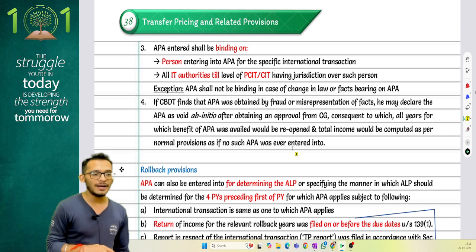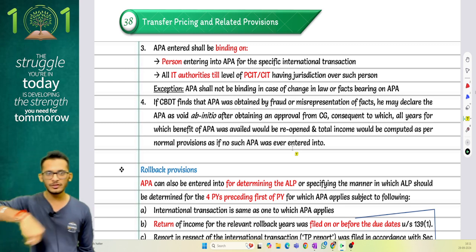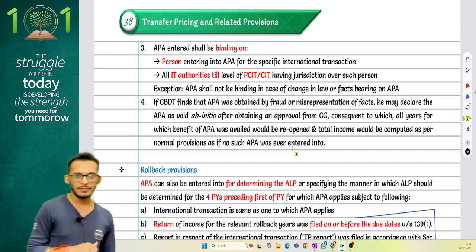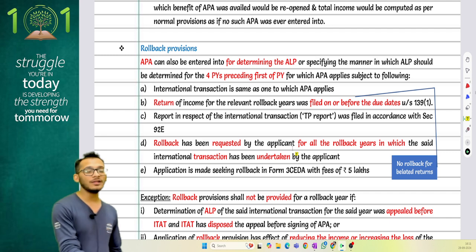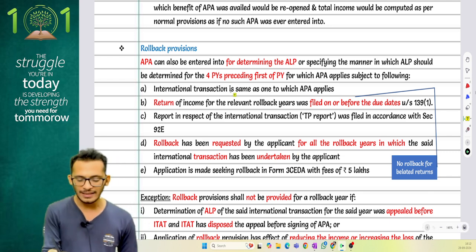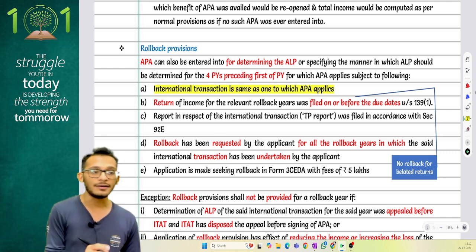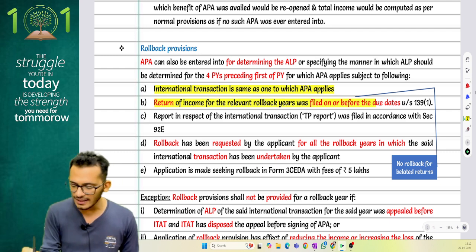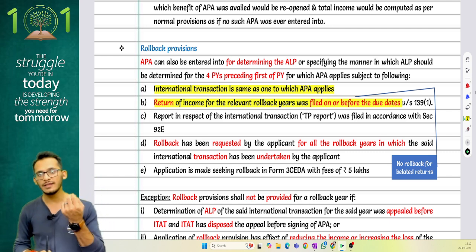Whenever an APA is entered into, it is binding on the person entering into the APA, and it is binding on all income tax authorities which are under the jurisdiction of this APA. But this APA will not be valid if there is a change in law. Then what are the provisions of the rollback period? For all the people who are entering into a rollback period, the following conditions need to be satisfied. In the past 4 years, rollback will apply to all those cases where the international transaction has been entered into, meaning you cannot pick and choose, all the years will be taken into consideration. Second, the return of income for these relevant periods should be filed within the due dates, meaning if any of the returns in the past 4 years were filed belated, those years are not permitted for rollback.